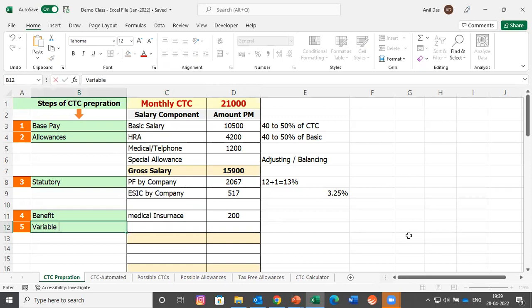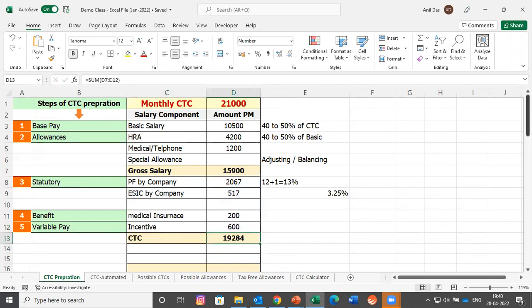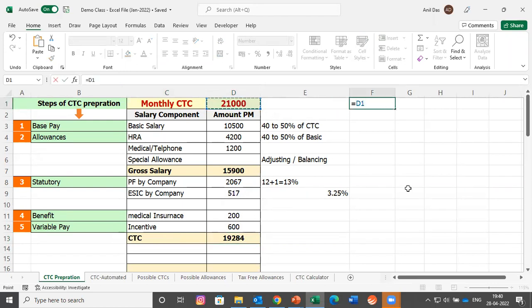Third step was variable pay, which is also called incentive. If this person achieves the given target, let's assume that he would be getting paid 600 more. So we have added the cost of this also. We are done with all the 5 steps. Let's see where exactly we have reached. CTC can be calculated by adding employer cost with monthly salary. We have reached a CTC of 19,287, whereas we are looking for a CTC of 21,000. What is the difference? Let's calculate that. There is a difference of 1716.